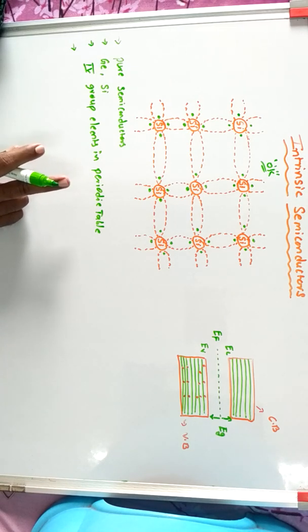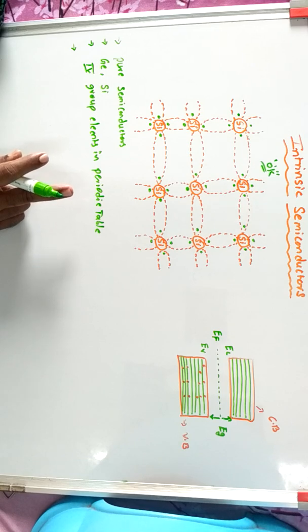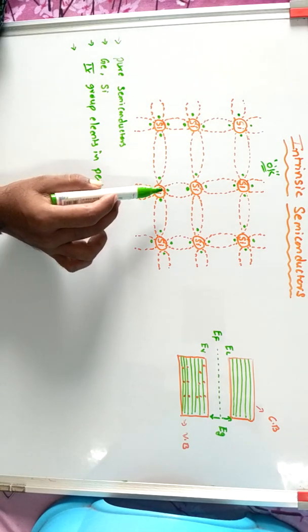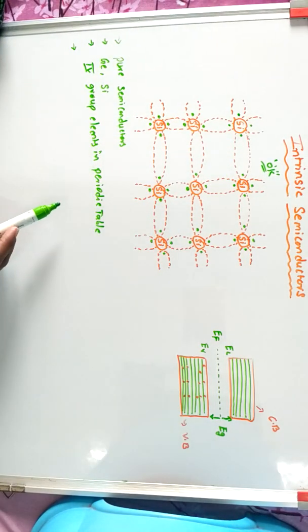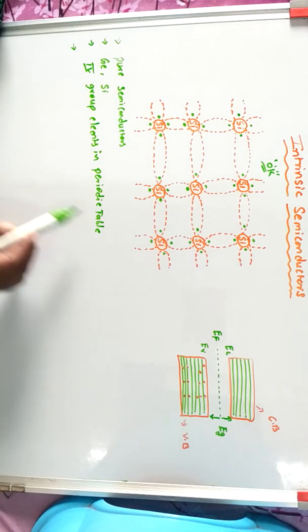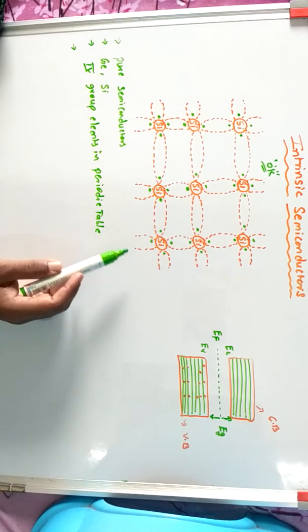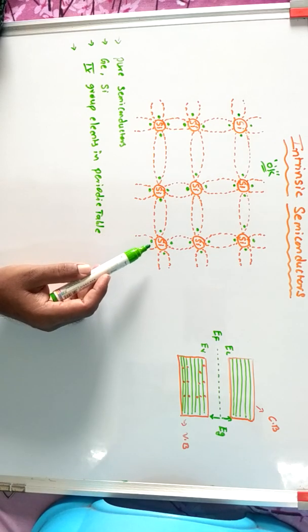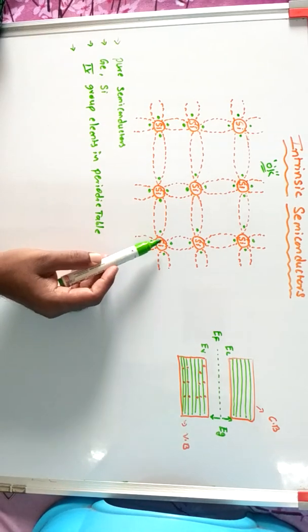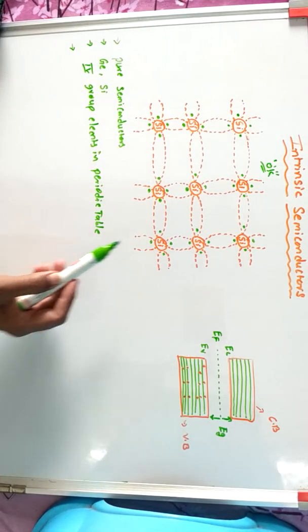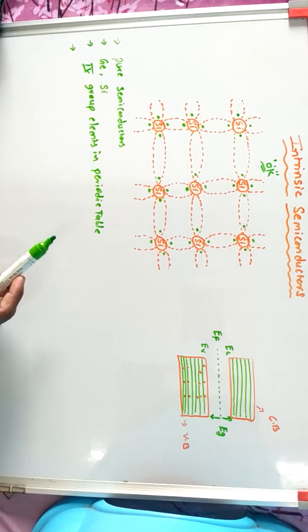Their atoms actively participate in covalent bond formation. All silicon atoms are strongly bonded with neighboring atoms. As a result, there are no free electrons available for conduction and it acts as an insulator.